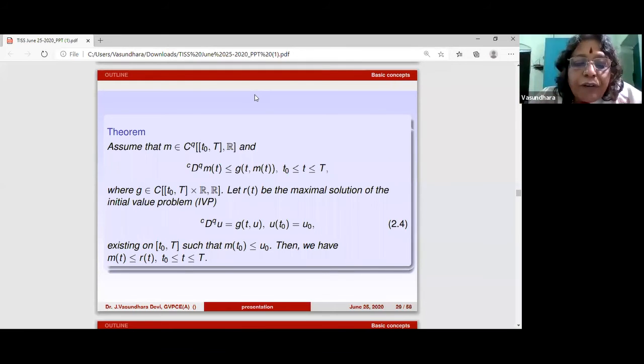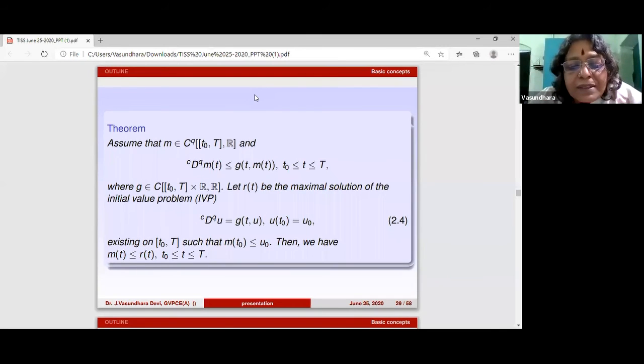Now if the system D^q u equals g of t, u of t, with u at t naught equal to u naught, is a simpler system whose maximal solution is known, then g dominates the complicated system in some fashion. Then if the initial value of the complicated system is less than or equal to the initial value of the simpler system, you can say that the solution of the complicated system is less than or equal to the maximal solution of the simpler system. That's what this says in a simpler fashion.